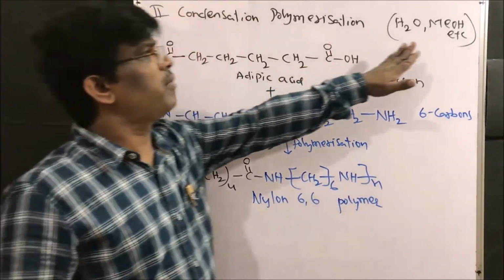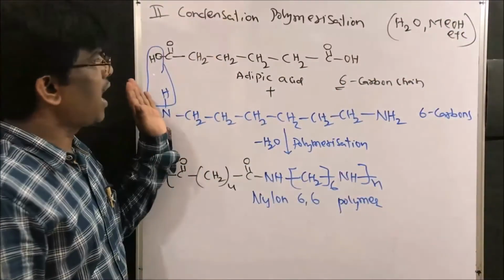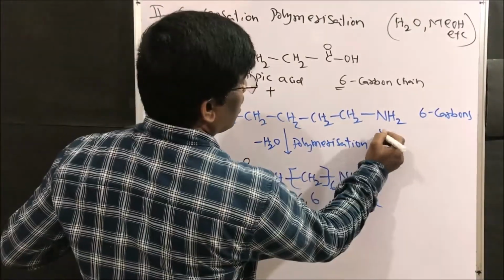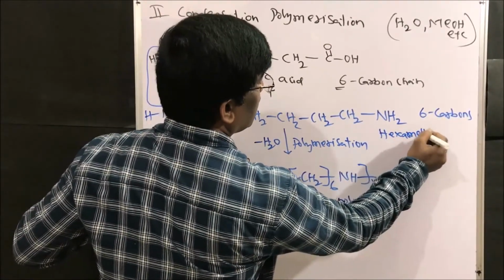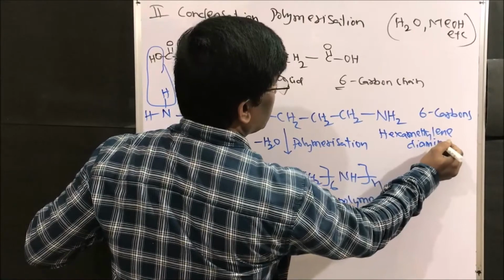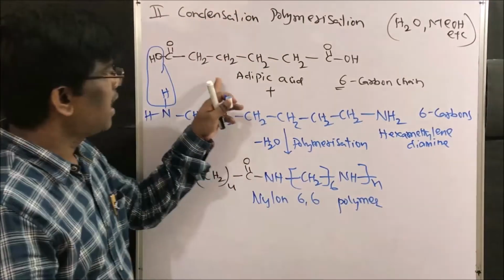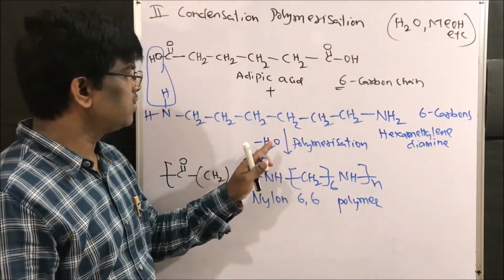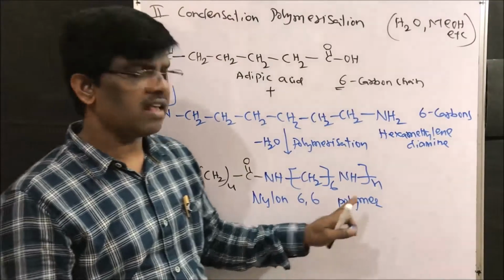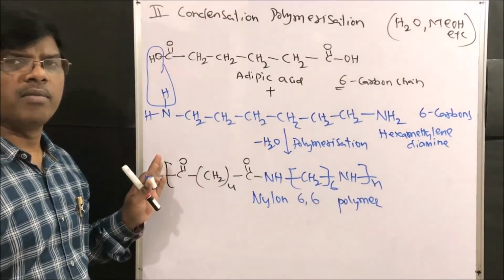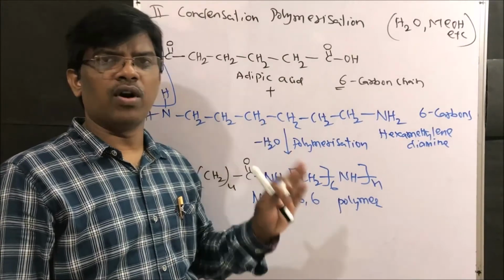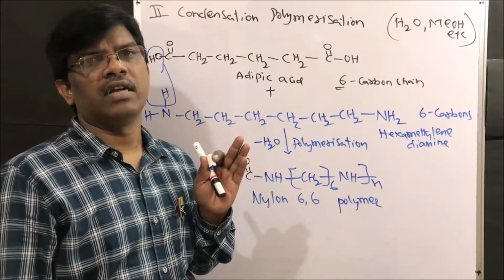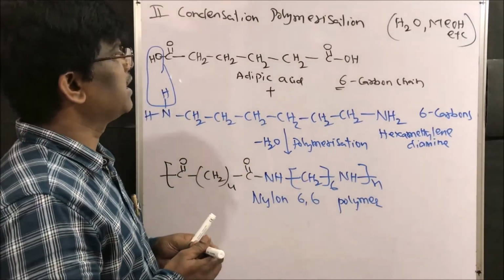Dear friends, condensation polymerization, this is very important. So adipic acid upon reaction with what? Hexamethylene diamine. Adipic acid plus hexamethylene diamine upon condensation polymerization is going to lose water and give nylon 6 polymer. This is how polymers are prepared. Polymers are highly important compounds in industry as well as our daily life. So this is how polymerization takes place.